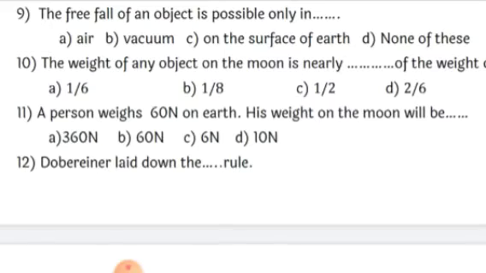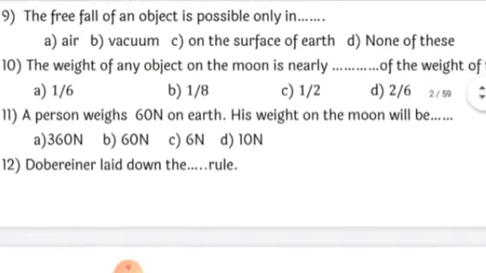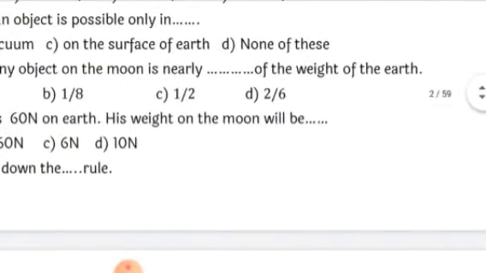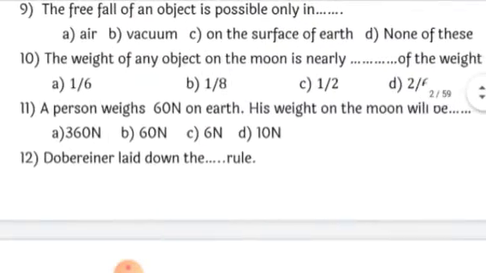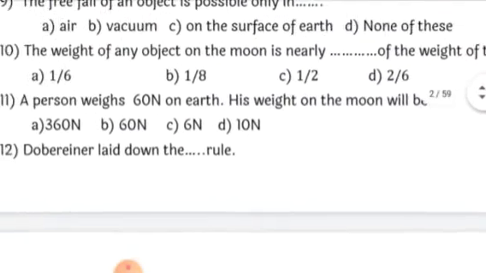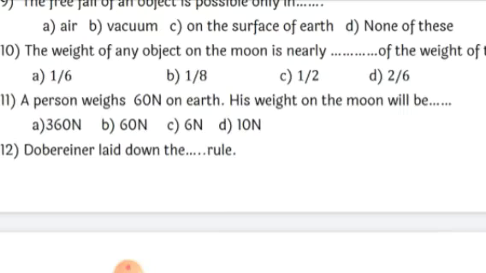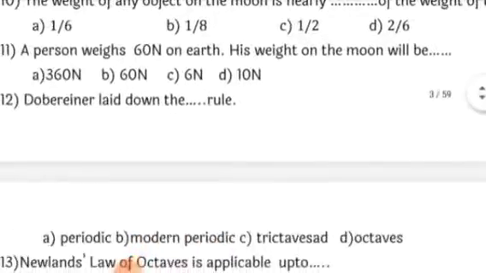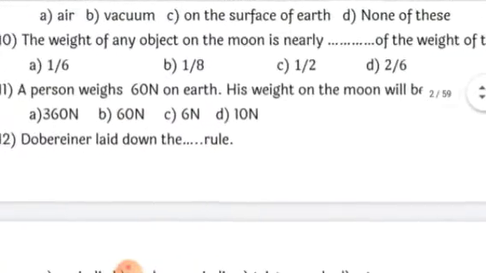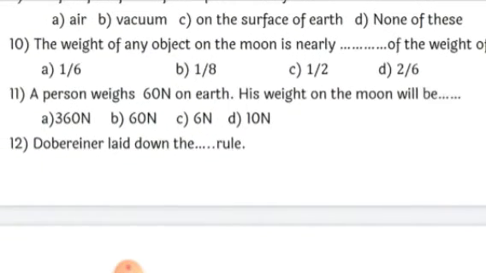Next, the weight of any object on the moon is nearly dash of weight of the earth. Here the correct answer is 1/6. So weight of any object on the moon is nearly 1/6 of the weight of the earth. Earth is 6 times more than that of the moon, whereas moon is 1/6 of the weight of the earth.